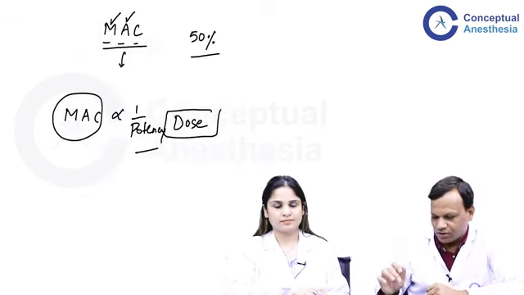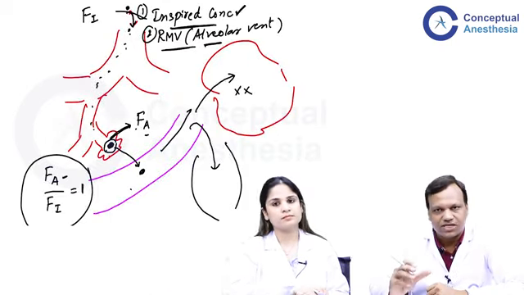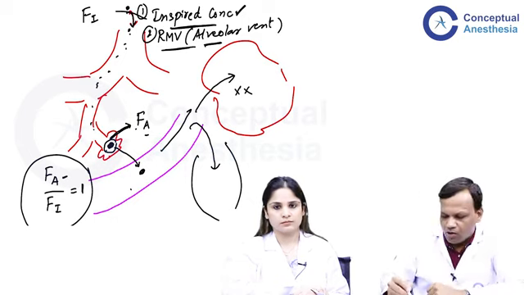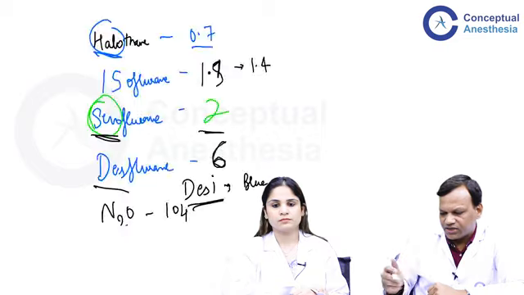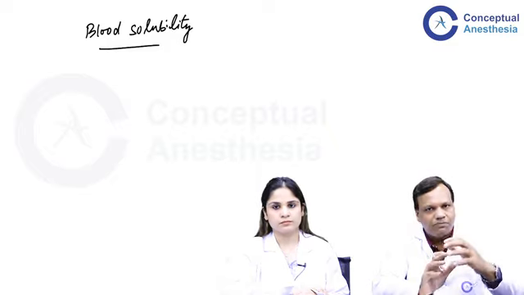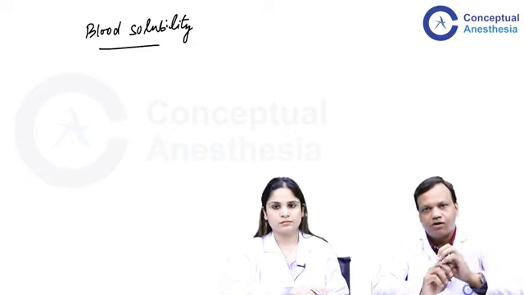So we'll come back to the discussion: the minimum concentration required in the alveoli to produce anesthesia is MAC, and MAC is inversely related to potency. Now after the drug has come into the alveoli, we want it to go into the blood. But that will depend upon one very important property, which is known as blood solubility. If a drug is more soluble in the blood, will it be faster acting or slower acting, first of all?